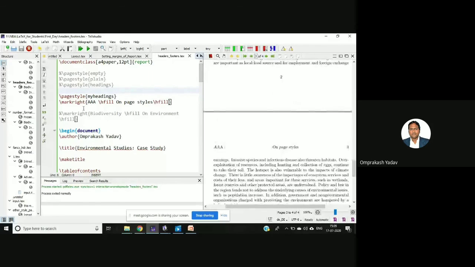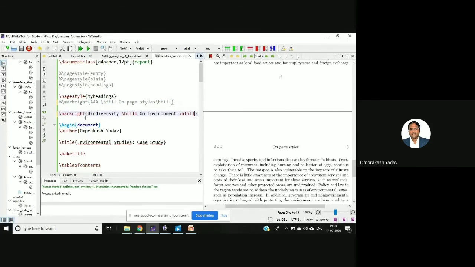Let me change this. I'll give some other information. So I'll give this information. So it's a mark, right, biodiversity. Then I'm giving space. Then on environment. Then after that, there will be a page number. Let me run this.